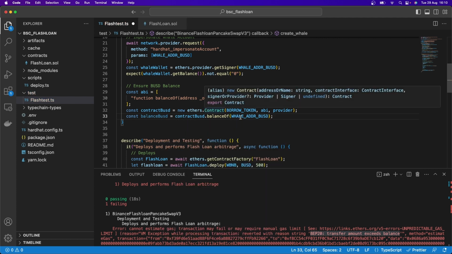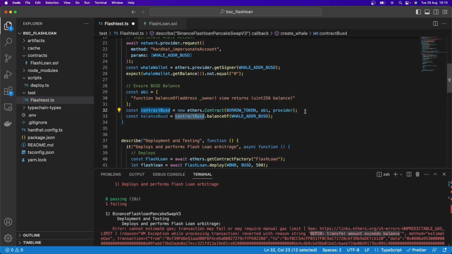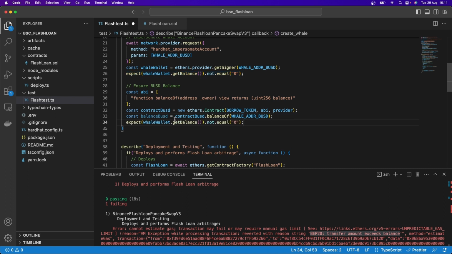And so what we're doing now is connecting to the ERC20 token for BUSD, and we're saying, okay, how much does this person have of that BUSD? And then again, we can copy this expect over here, in this case, we're actually just going to say balance BUSD.